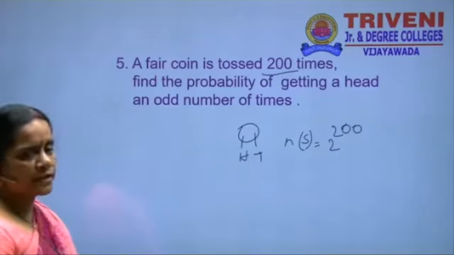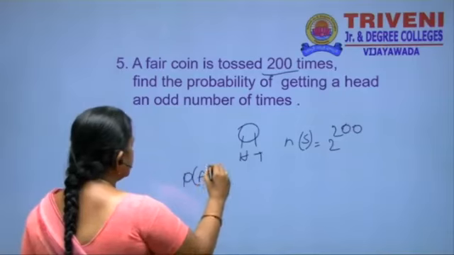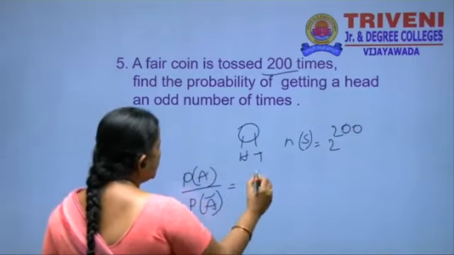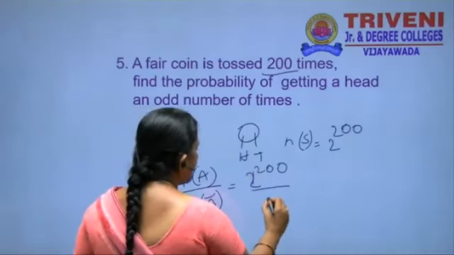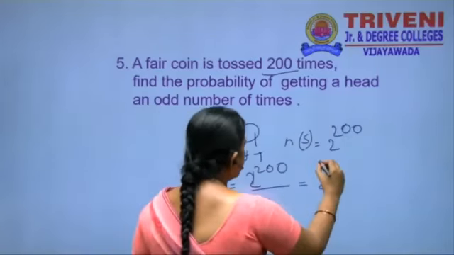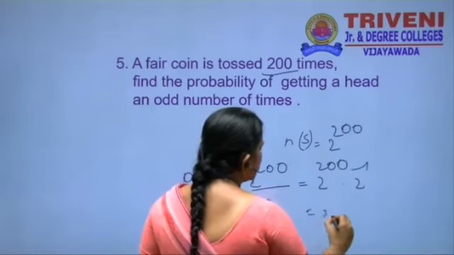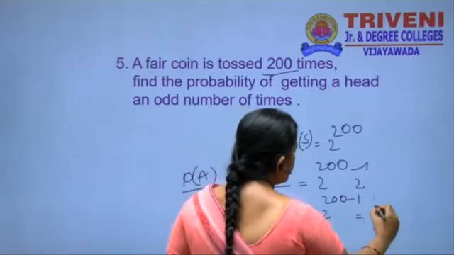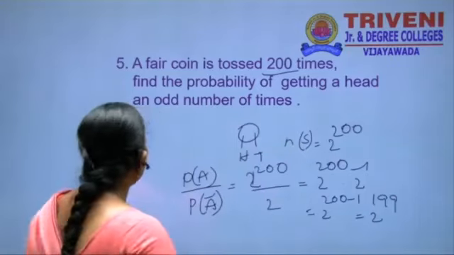Find the probability of getting a head an odd number of times. Odd number of heads: here n of A is 2 power 200 means 100 into 2 power minus 1, that is equal to 2 power 200. Bases are equal, so powers must be added. We get n of A is equal to 2 power 199.